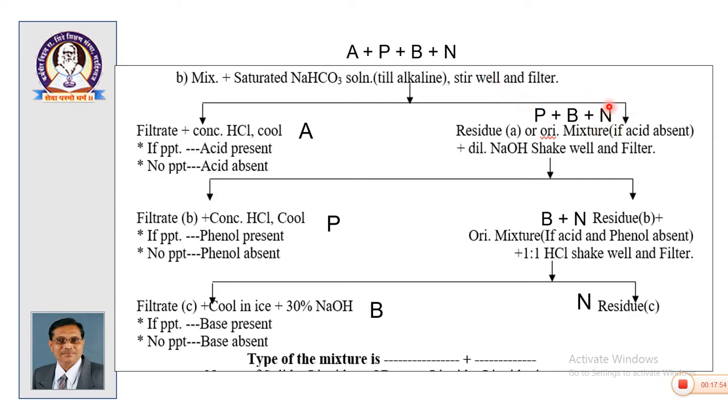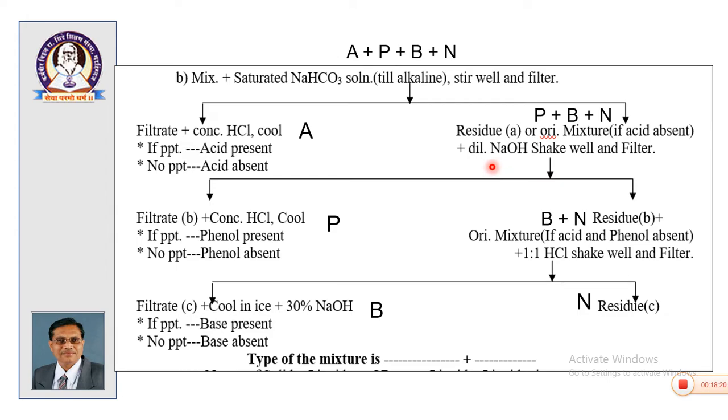Then out of these 3, the next compound to be investigated for its type is phenol. We started with acid by sodium bicarbonate. So, we are going to detect the presence of phenol in the second round. So, this residue, which is free from acid, or if acid is absent, you can take the original mixture also.